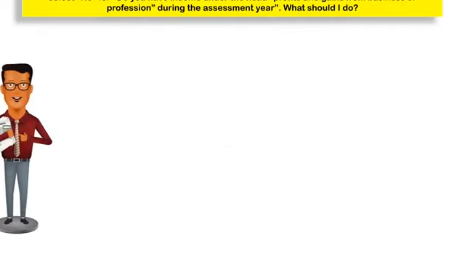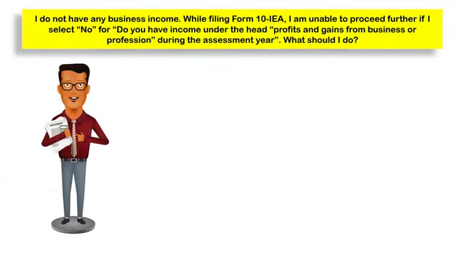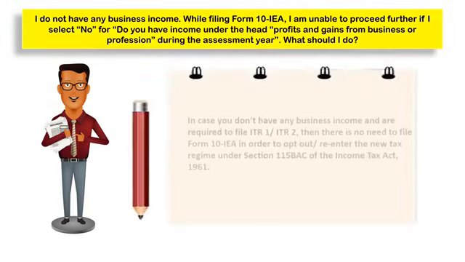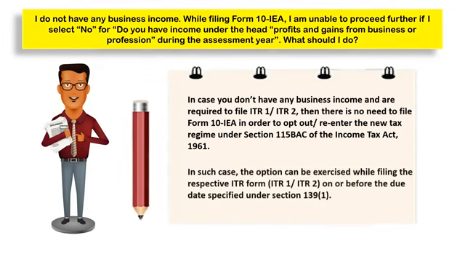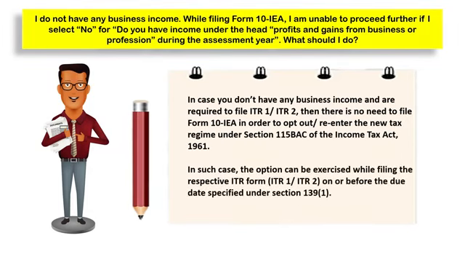Another question is, while filing Form 10-IEA, I am unable to proceed further if I select no for the question, do you have income under the head profits and gains of business or profession during the assessment year? What should I do? In case you do not have any business income and are required to file ITR 1 or ITR 2, there is no need to file Form 10-IEA in order to opt out or for re-entering into the new tax regime. In such a case, the option can be exercised while filing the respective income tax return form, that is ITR 1 or ITR 2, on or before the due date specified under Section 139, subsection 1.